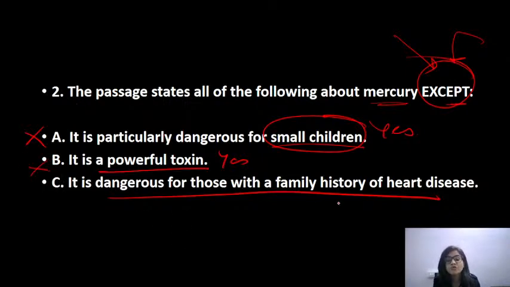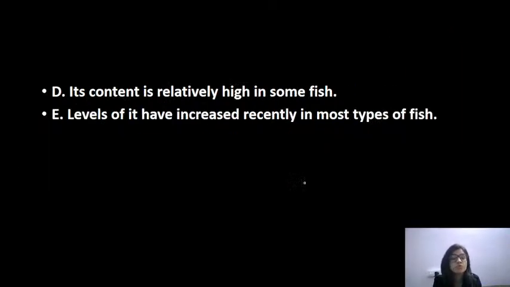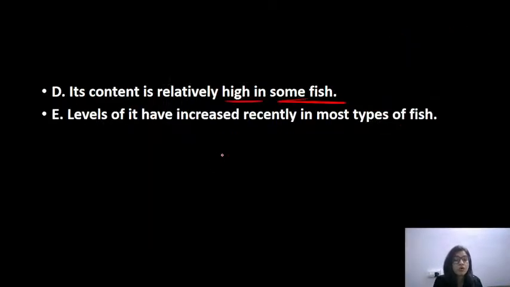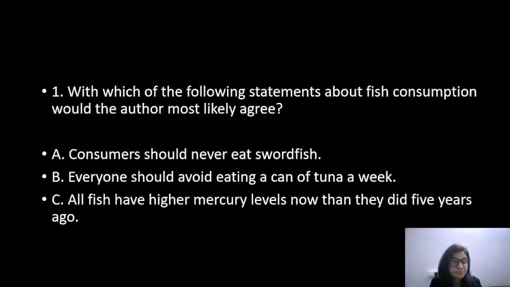Dangerous for those with a family history of heart disease? Content is relatively high in some fish. Some fishes can have more of it. Levels of it have increased recently in most types of fish. So the following is not true: dangerous for those with a family history of heart disease. Or content is relatively high in some fish. Some fishes have higher mercury content. True, it will not be the answer. Levels of it have increased recently in most types of fish. Often the level in fishes has increased.